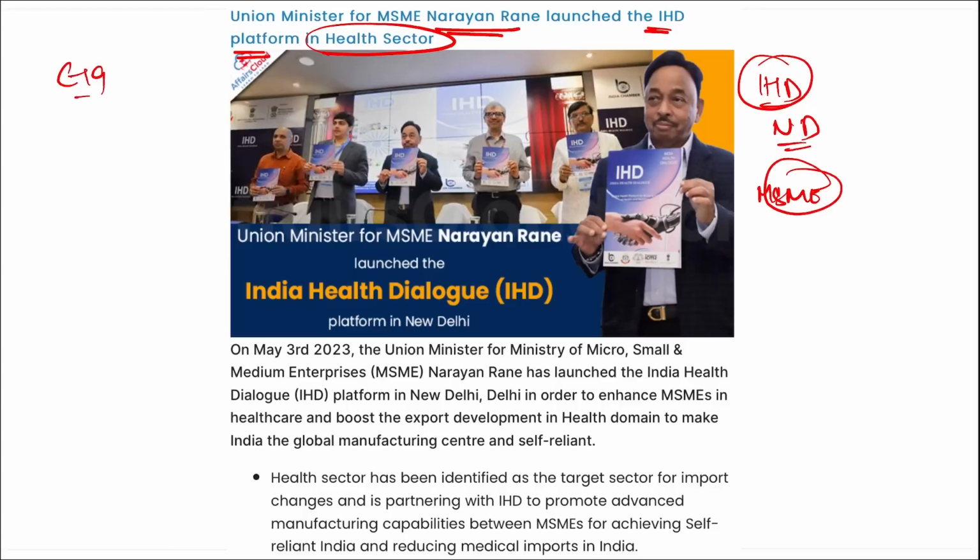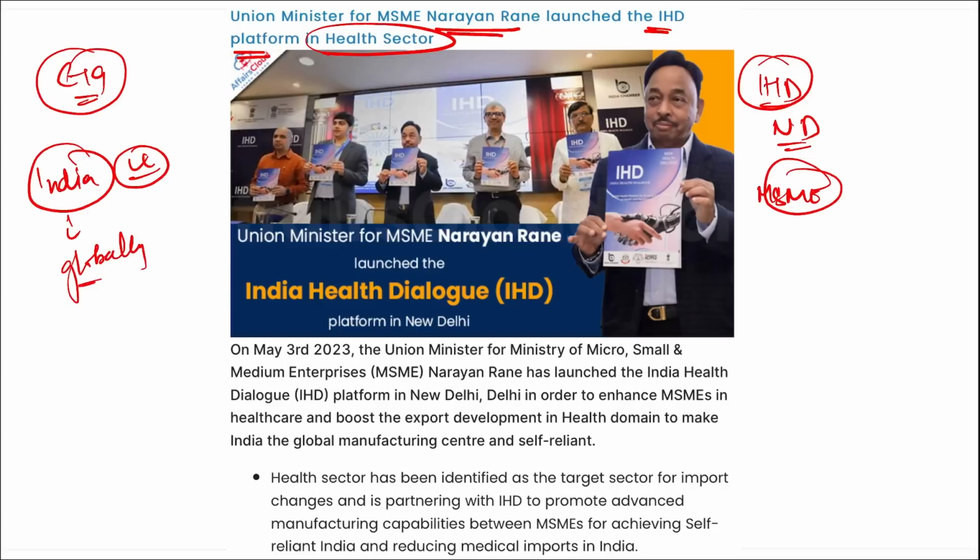If you remember, during COVID-19, India was one of the countries that was not only catering the demand of the medicines in India, but also it was catering the demand globally. Correct? So remember, recently Ministry of MSME Narayan Rane has launched the India Health Dialogue.